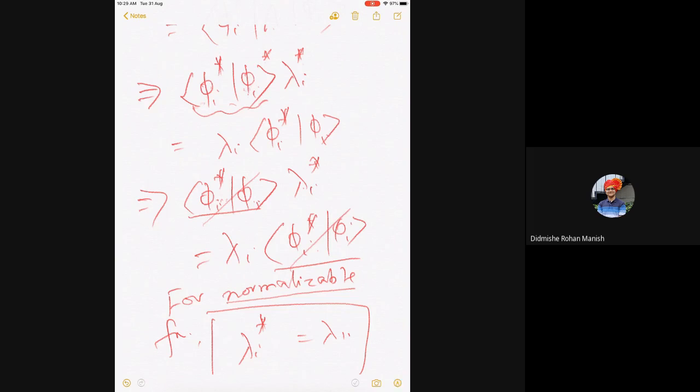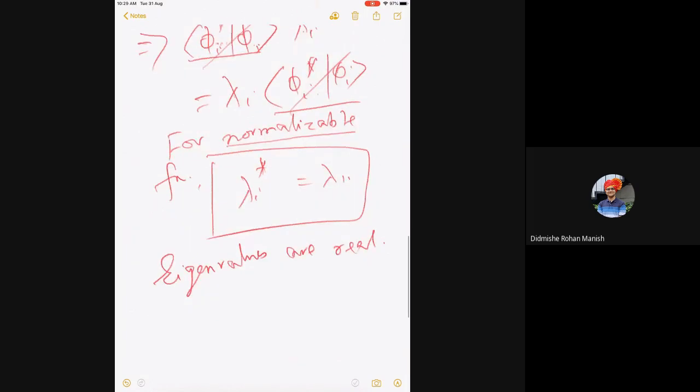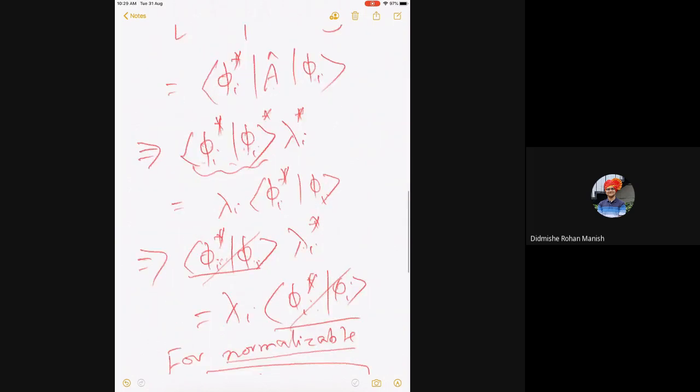If it is an unnormalized function, and that is what the discussion of e to the power x was, somebody just now asked the question, then I can't prove the theorem. So for all normalizable eigenfunctions, I can show that lambda I star equals lambda I, and the eigenvalues are real. Is it clear? The proof is actually trivial.